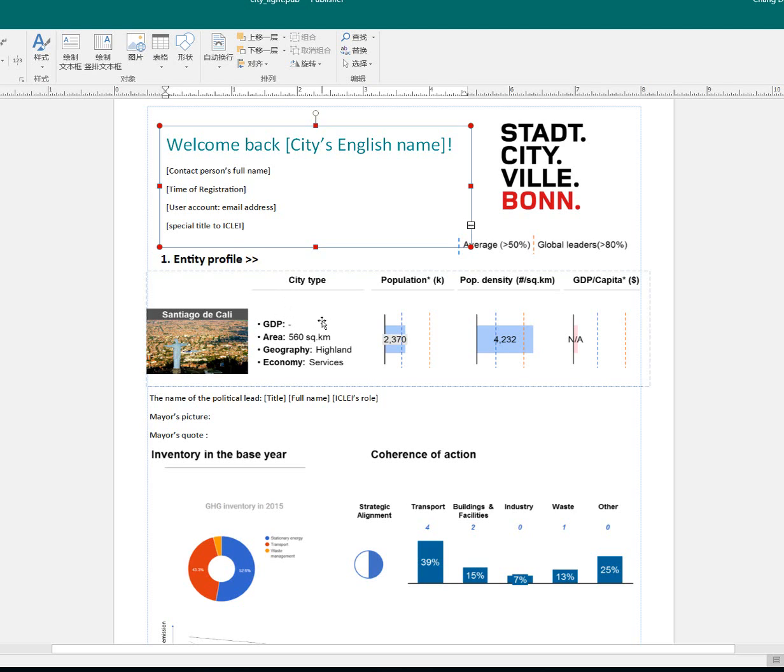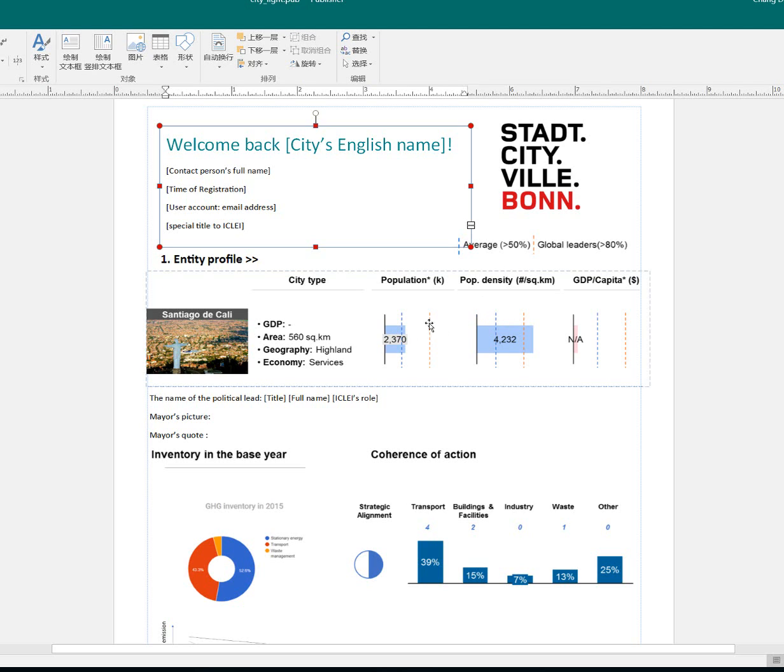The GDP in terms of US dollars, the size of area in terms of square kilometers, and the geography type, economic pillars, economic sectors. All this information is pulled from the database, but this GDP, area, geography, and economy stays as it is. And then we will have an indicator to show the population density and GDP per capita and its comparison to other CCR reporting entities.